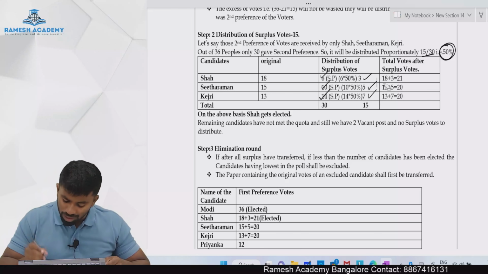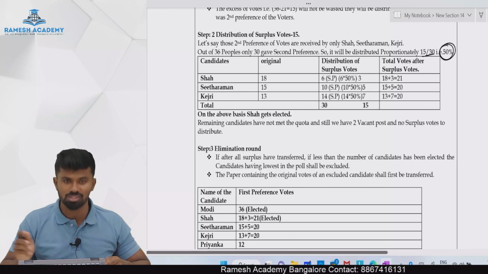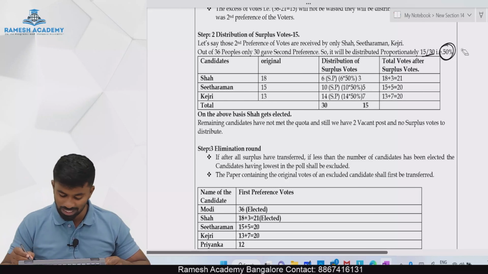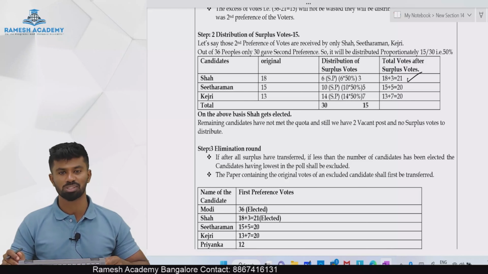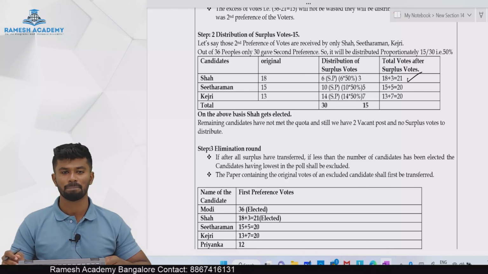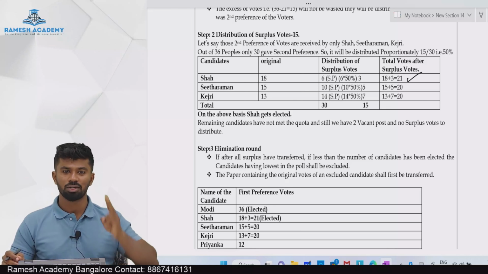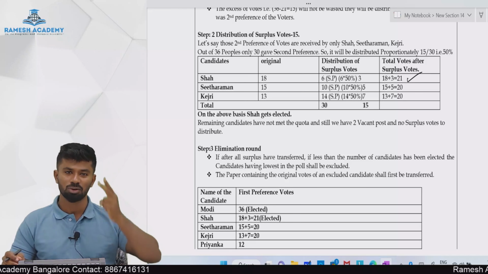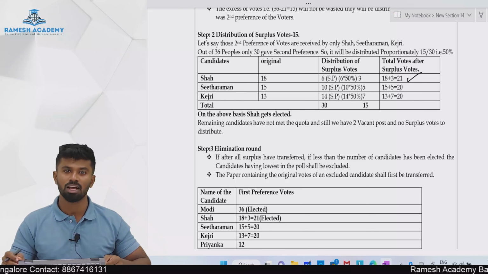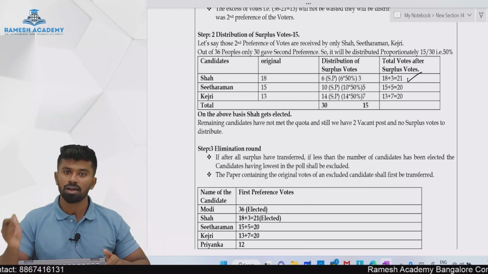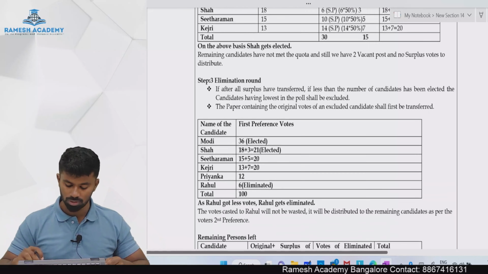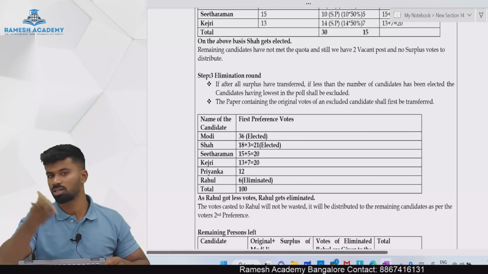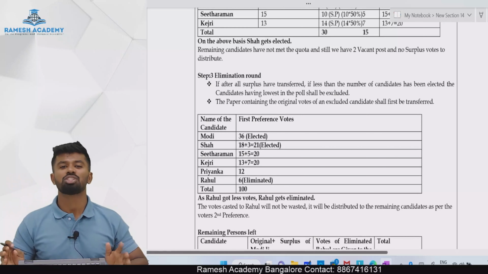So in the second round of counting, along with the surplus of Modi ji, who gets elected? Mr. Shah gets elected because he got 21 votes. Congratulations Mr. Shah. So we filled 2 vacancies. How many vacancies are left? Only 2 vacancies left, and we still have 4 candidates. Next, the third round will start. In the third round, because the surplus votes are already distributed, the elimination round will start.